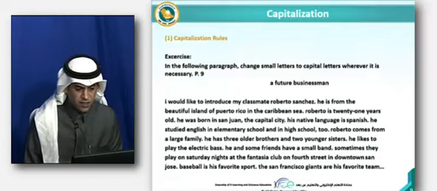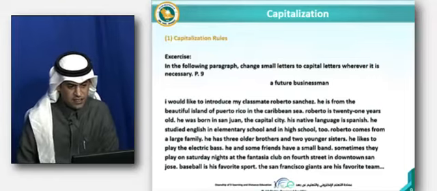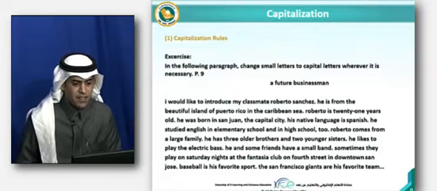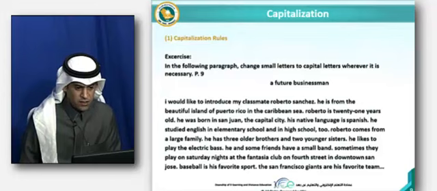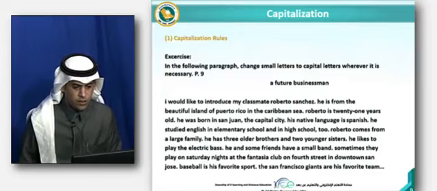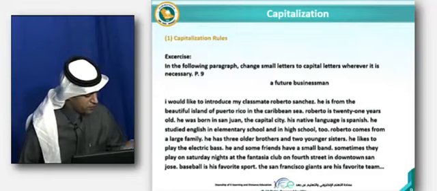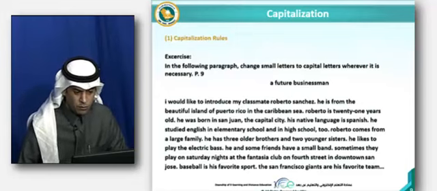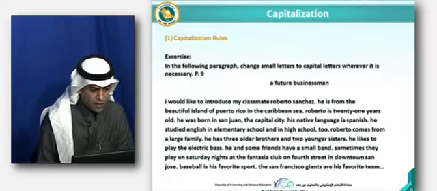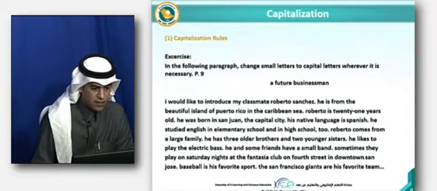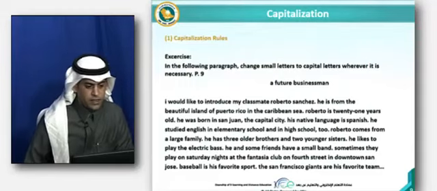Starting with the title here, Future Businessman, we need to capitalize it, although it is not important, because it comes at the beginning of the title. Okay, so you need to capitalize that. So then the words Future and Businessman. Why? Because it is a title. Then let's move on to the paragraph here. We need to capitalize I. Why? Because we said wherever you locate I in a sentence, you need to capitalize that. In the middle, the pronoun I mean. Either the beginning, middle, or the end, right?